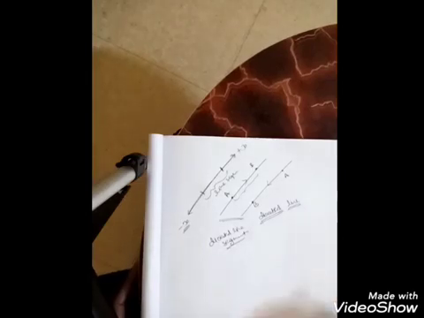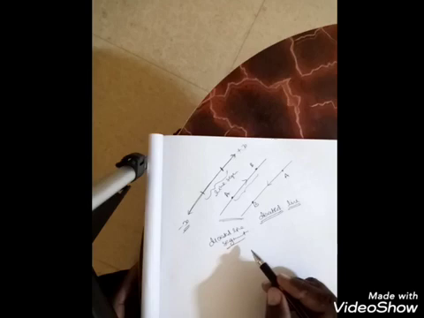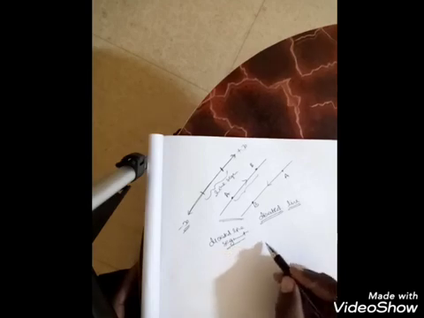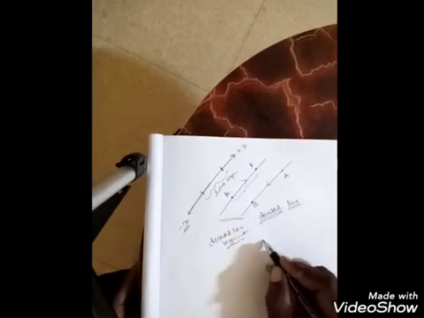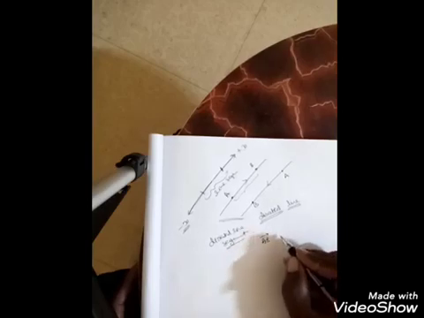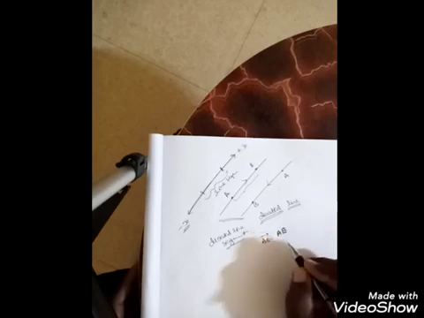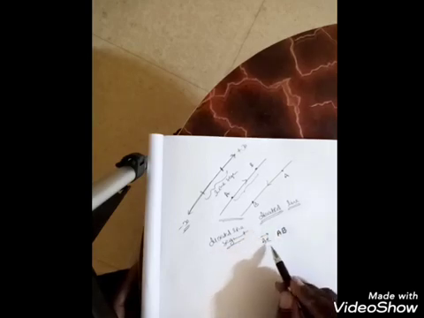Now, in mathematics, we consider a vector as a directed line segment. For example, this vector is denoted as AB bar. Otherwise, AB only, but in bold letters. Some books give AB in bold letters. This is read as AB bar.